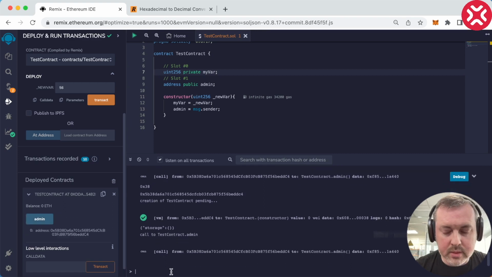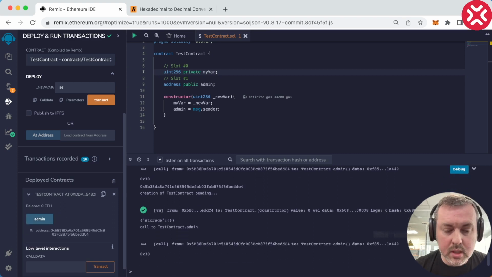Okay, we had access to slot number 1, so you see what happens. Now we can read the 0th slot. It is private. We are not supposed to have access to this, but we still do. Okay, so now you know that it's possible to read private variables even though you're not supposed to be allowed to do so. Right, let's move on.